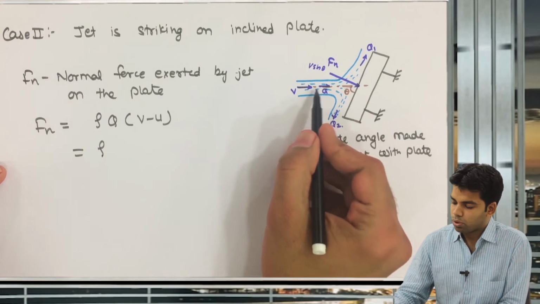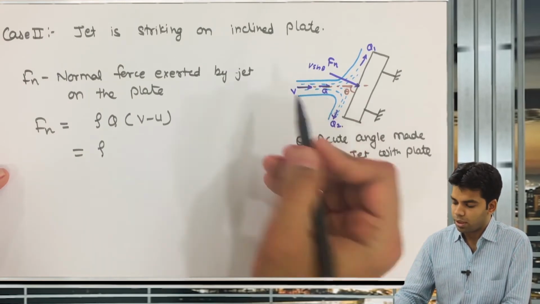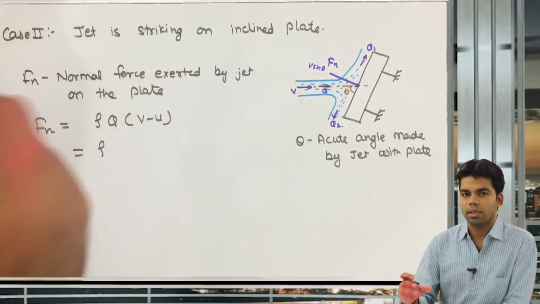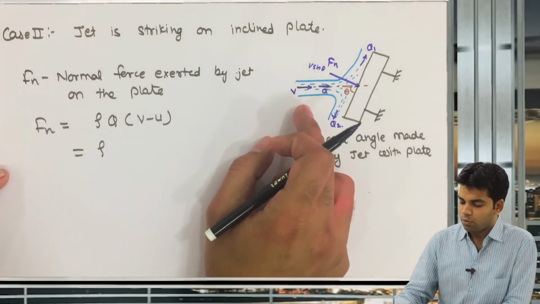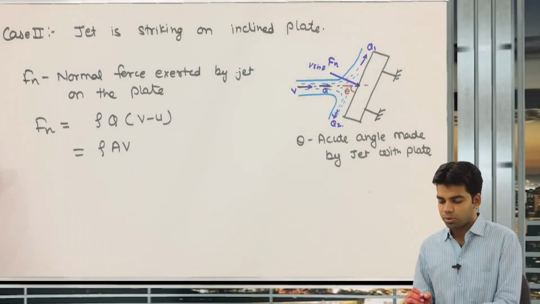Now what will be Q? Q is nothing but A into V. The velocity is capital V, and the area of cross section is whatever the area of this jet is, depending upon the opening of the nozzle. So this will be equal to A into V. Okay, clear up to this point?